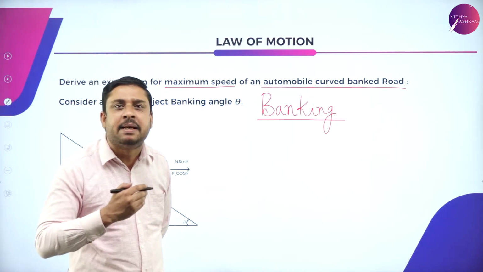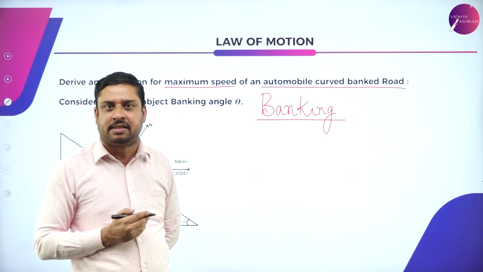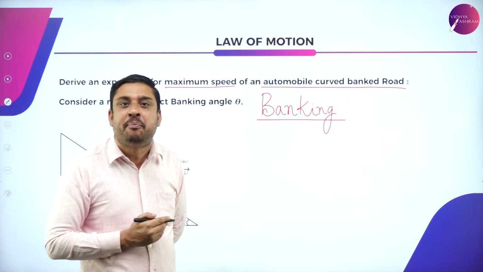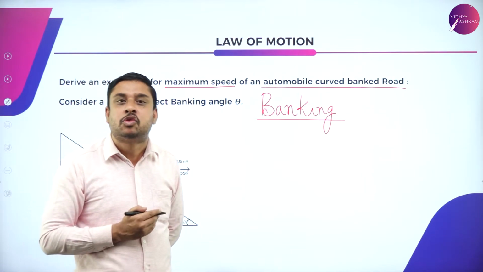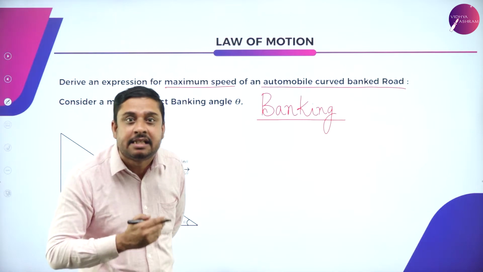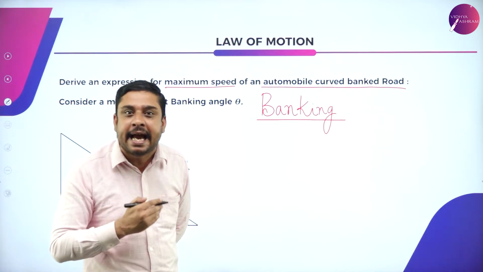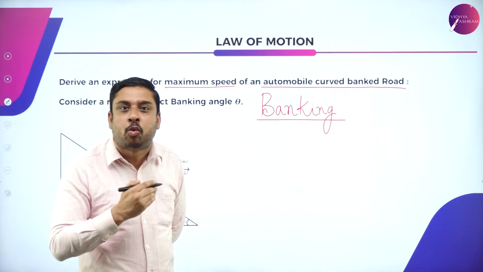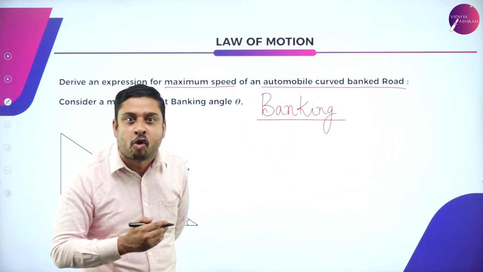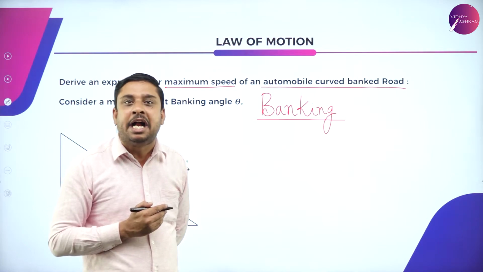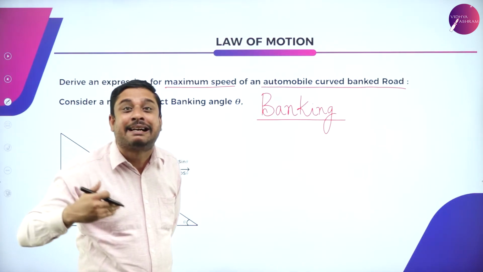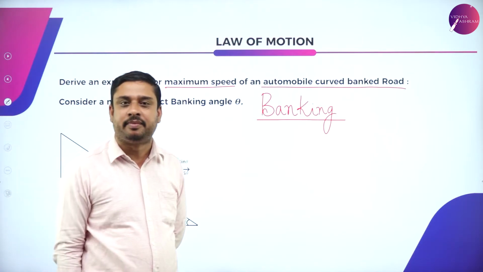So, what is the main purpose, main aim of banking? So that heavy vehicles can get the required centripetal force and move easily on a curved road.